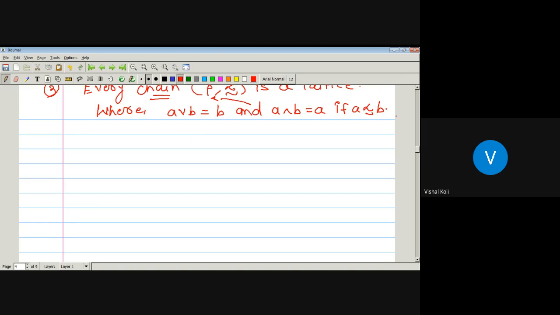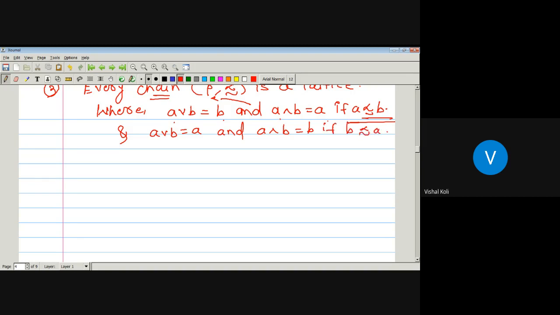The least upper bound, that is the join of A and B, will be B, and the meet of A and B will be A whenever A precedes B. And conversely, if B precedes A, then A join B is A, and A meet B will be B.